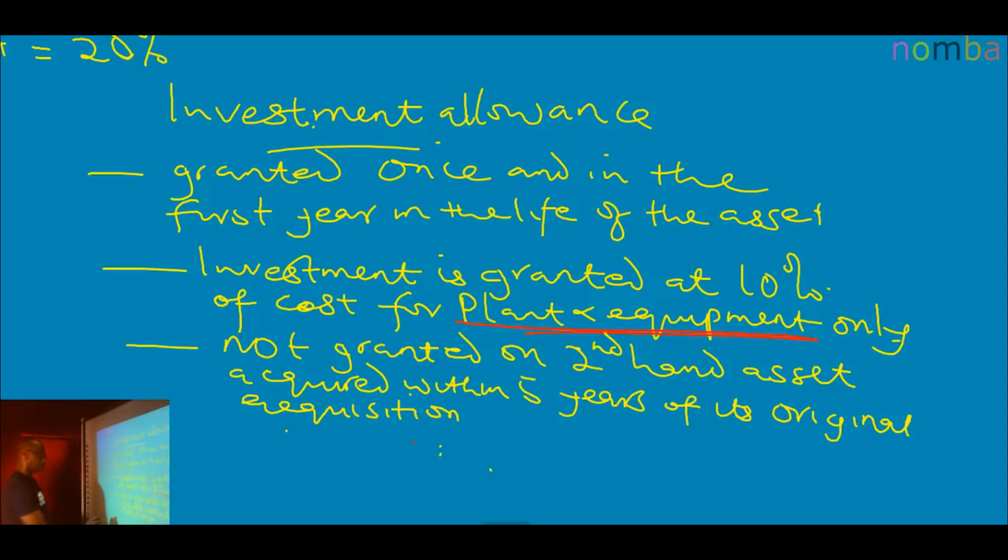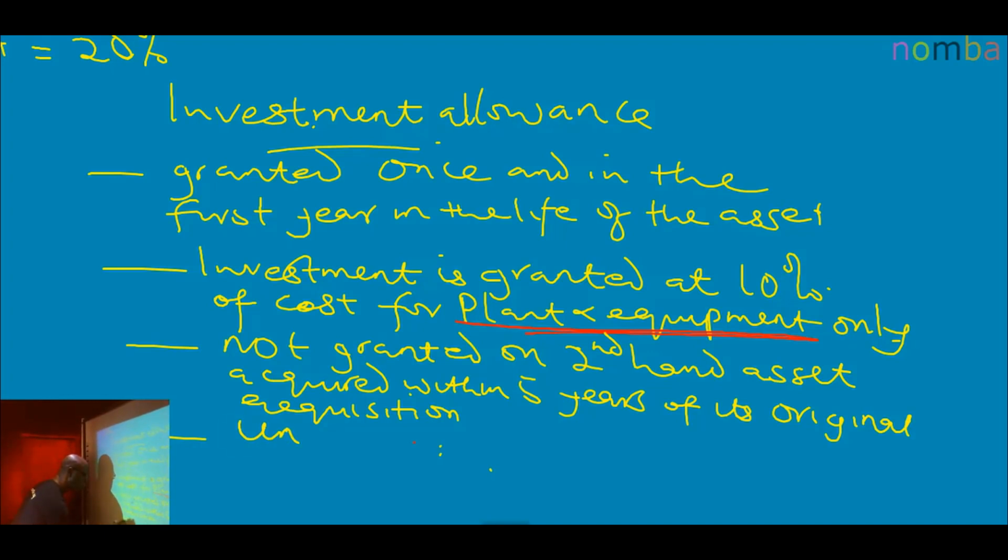All right, so we are on. Again, we need to know one thing about investment allowance. And what is that? Where investment allowance cannot be absorbed in any particular year, the balance cannot be carried forward to subsequent years.